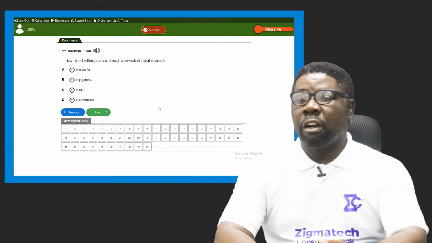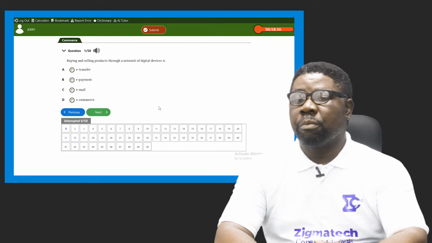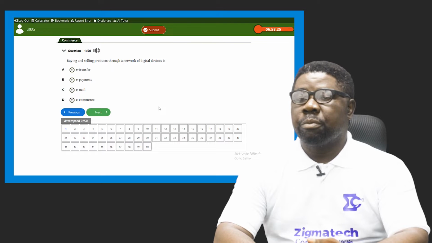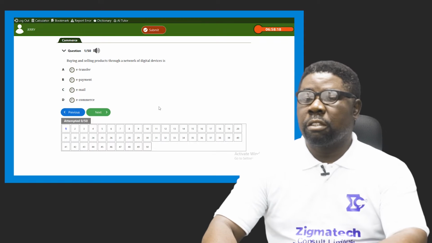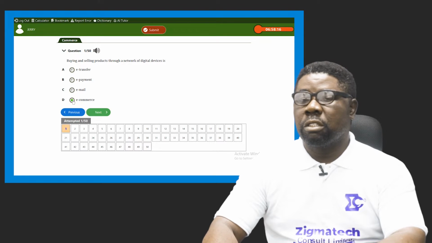You can't transfer tangible items through the online system. It can't move. You can only transfer information and pictures or videos, but tangible items cannot go through it. E-payment as well. We're not talking about the payment here. We're talking about the items, buying and selling. You can only pay, but you can't transfer those items. The main one here is not email as well. We're talking about e-commerce. That's the answer for that question.